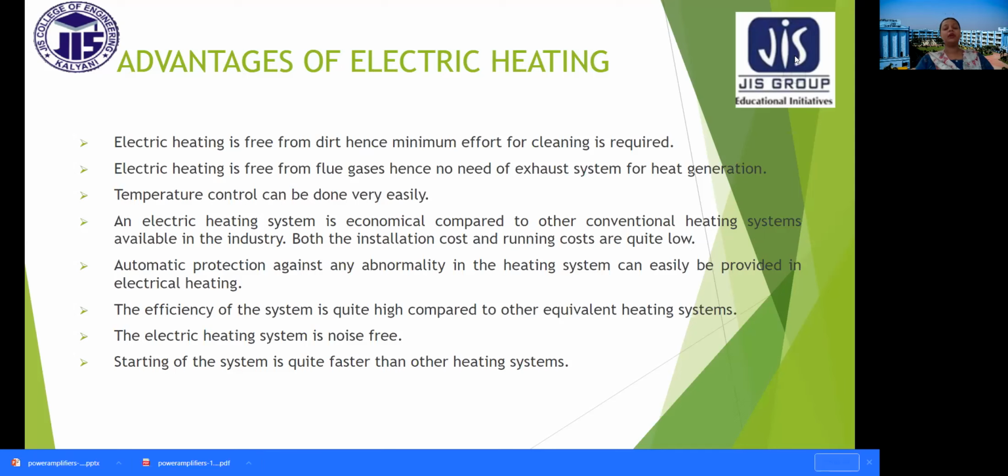So whenever we use electrical energy to convert it into any other type of energy, we can have a maximum amount of efficiency. Right? Similarly, starting and braking, this type of control can be done easily and smoothly in electric machines. So electric heating also provides a smooth starting.